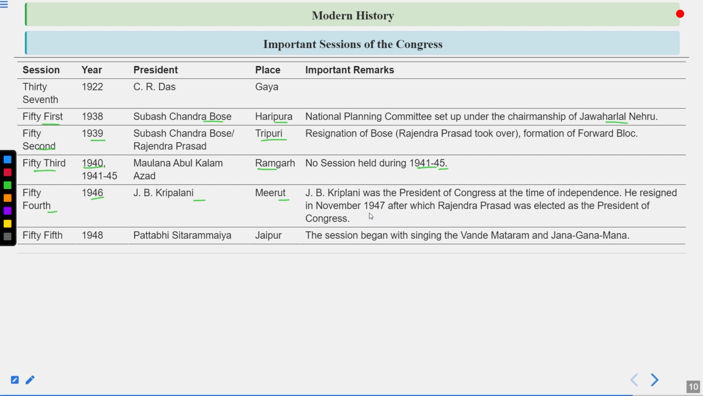He resigned in November 1947, after which Rajendra Prasad was elected as the president of Congress. So do remember that. Then comes the 55th session of 1948. Pattabhi Sitaramayya became the president, and this session was held in Jaipur. The session began with the singing of Vande Mataram and Jana Gana Mana. Do remember that during the time of independence, the president was J.B. Kripalani. J.B. Kripalani was the same person whose wife, Sucheta Kripalani, later became the first woman chief minister of UP.